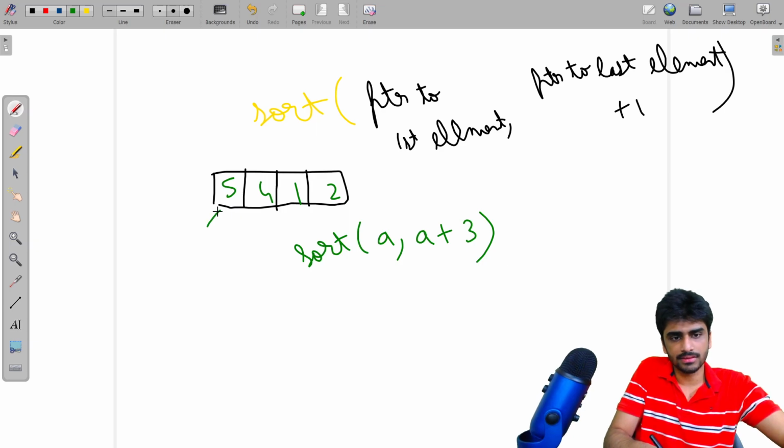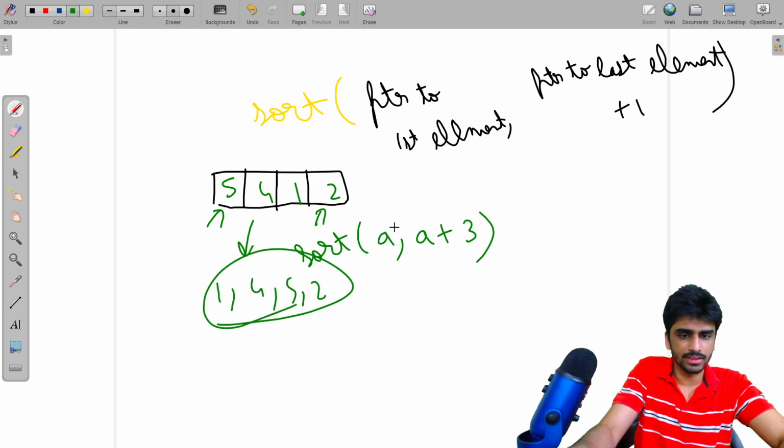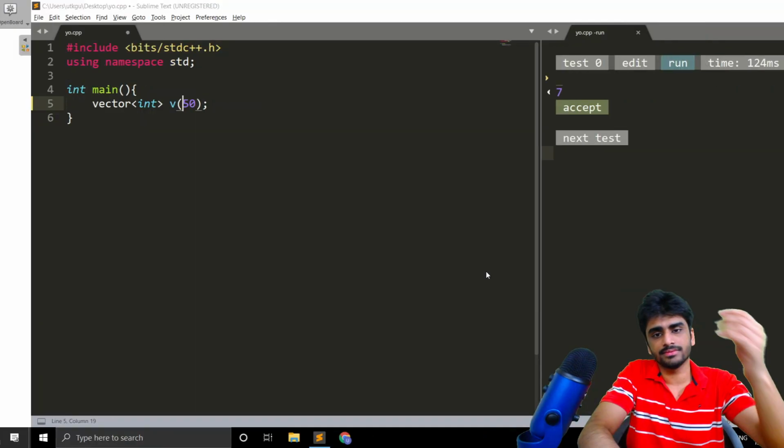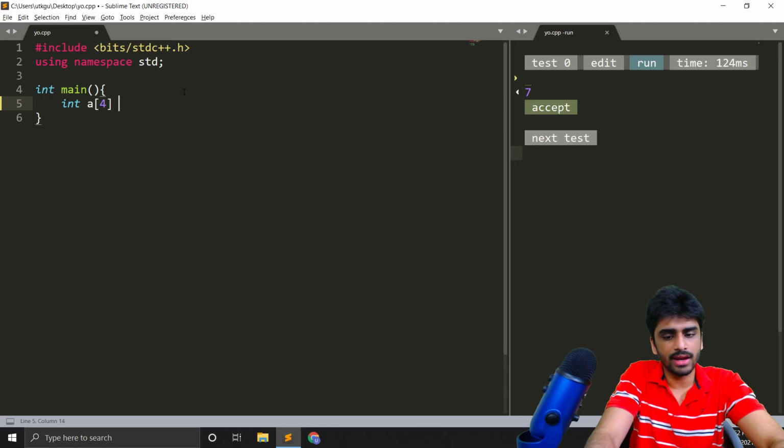So only these 3 will be sorted. The result will be like 1, 4, 5 and 2. So let's write the code here and see what will happen. We have an array of 4 elements, and the elements are 5, 4, 1, 2.